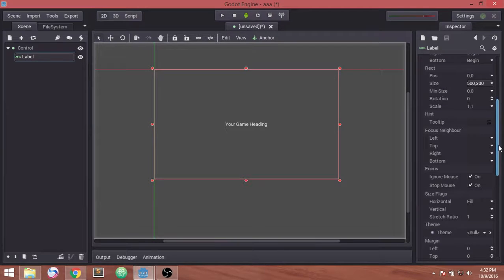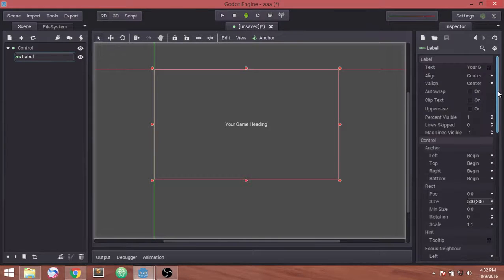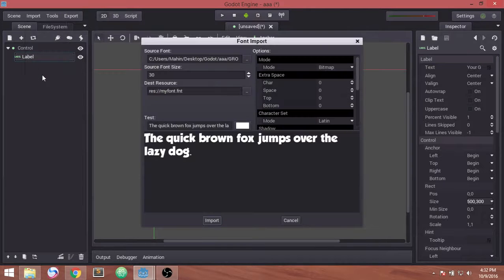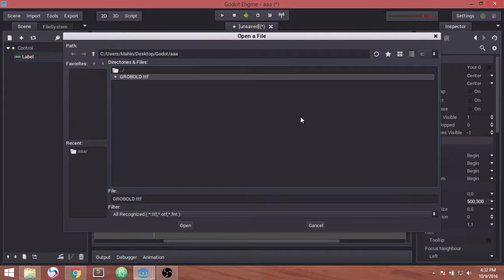So we have to import the font. A font file is basically a TrueType font file, so you can't use a TrueType font file directly in Godot, so you have to import it. Here is the import option, font. I did it there before. I have in the main directory of my game a global.ttf file. We have to open it first.